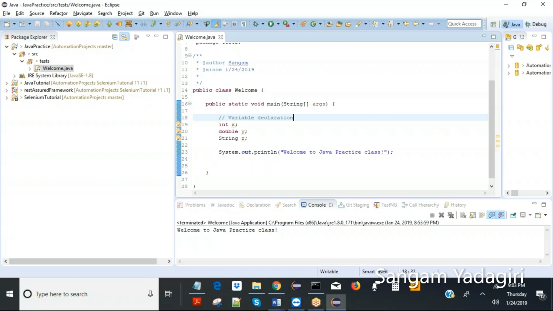And why are we declaring variables? Because we want to assign some values to them, calculate some things, and use them primarily. That is the main point. So these variables will be used to what?